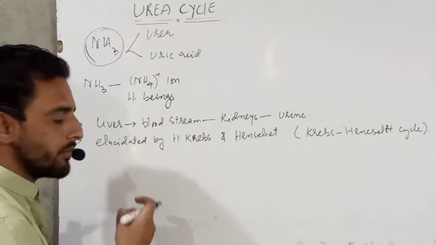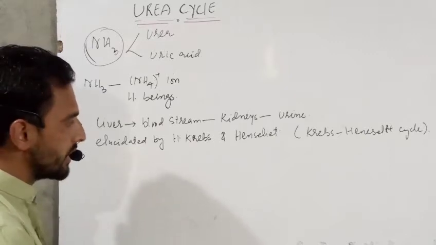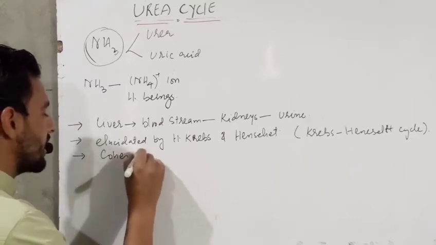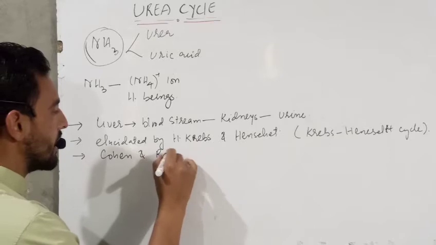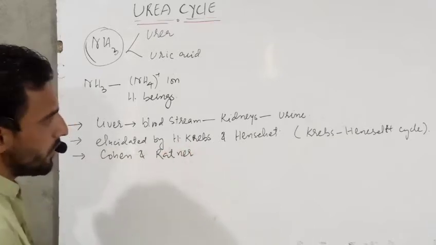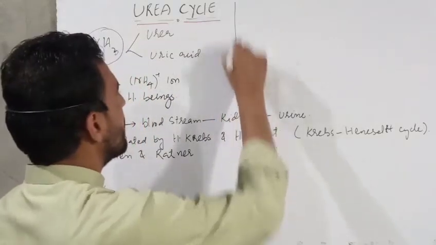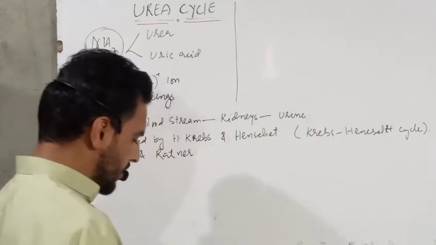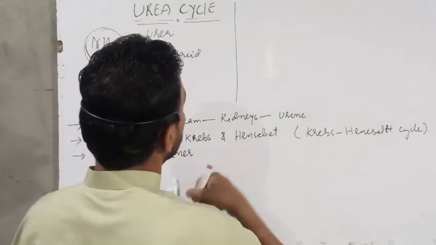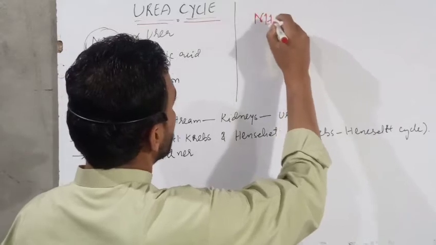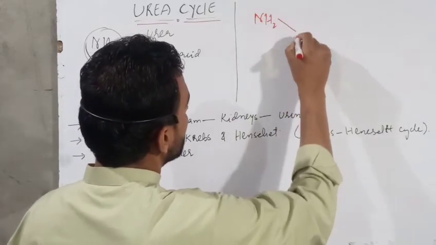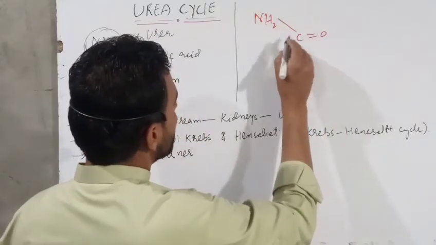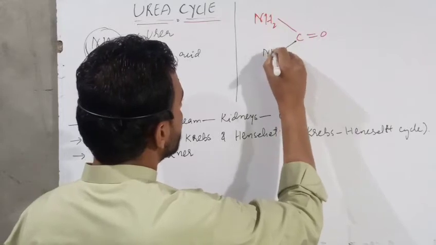But the five reactions which take place in the urea cycle were described by Cohen and Ratner. Now we will see the structure of urea, as I have already shown here. This is ammonia, and this is urea. Here are the two NH2 groups which are attached to the carbon atom.